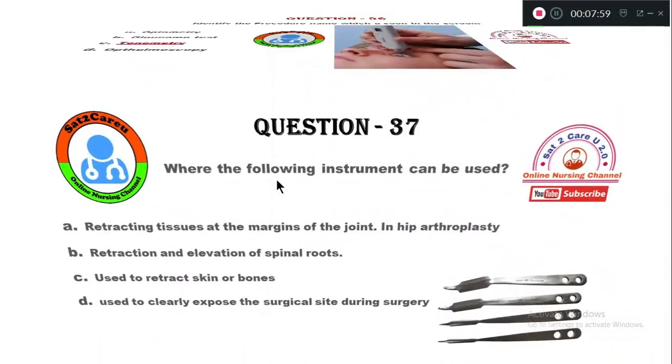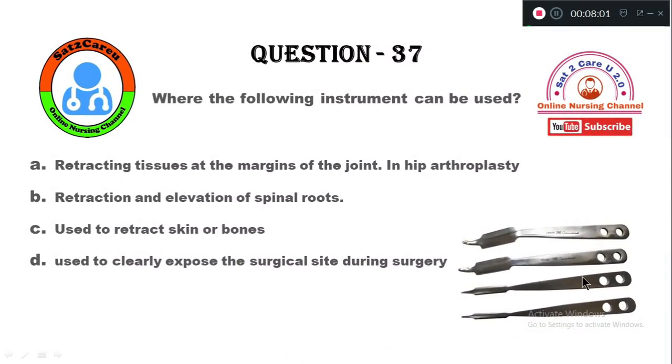Question number 37. This image shows which instrument? Here the question is, you need to identify where this instrument is used. Option A, retracting the tissues at the margins of the joint in hip arthroplasty.